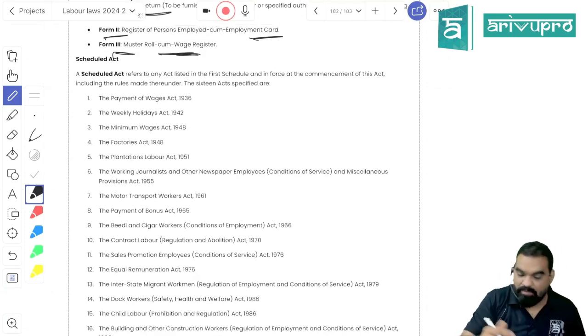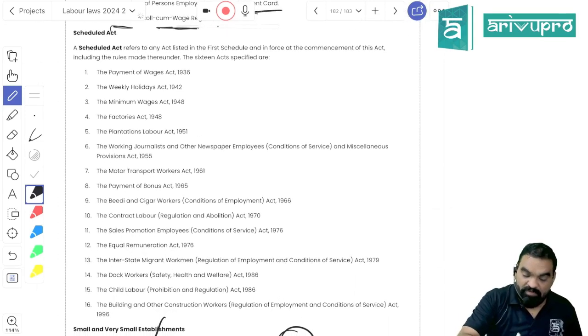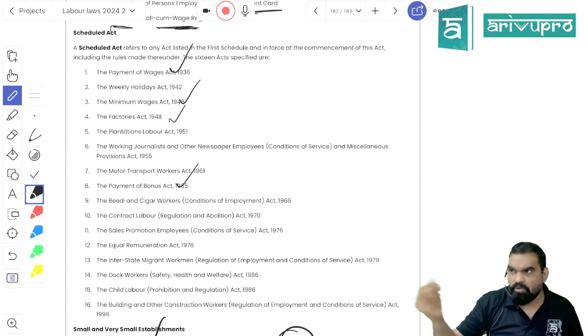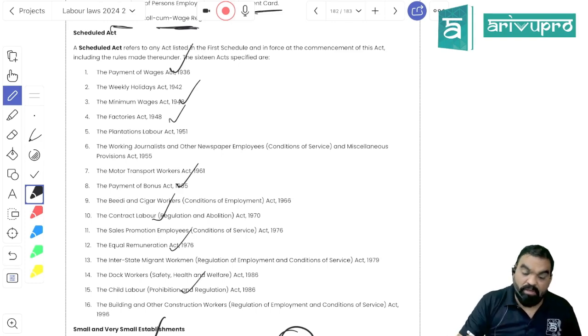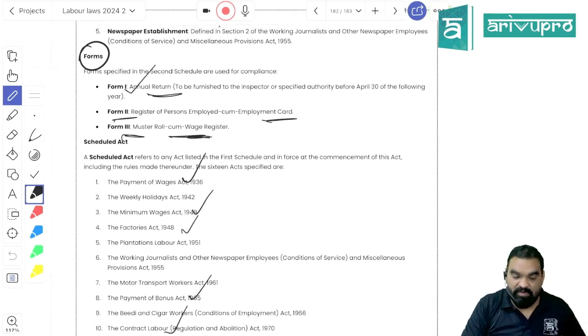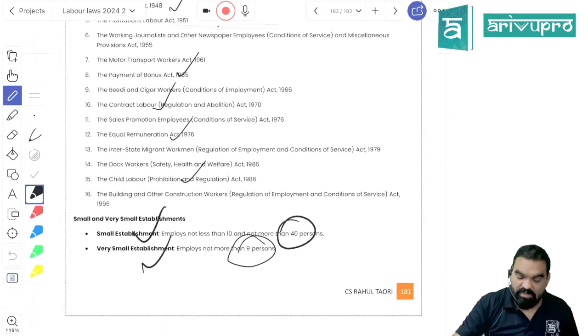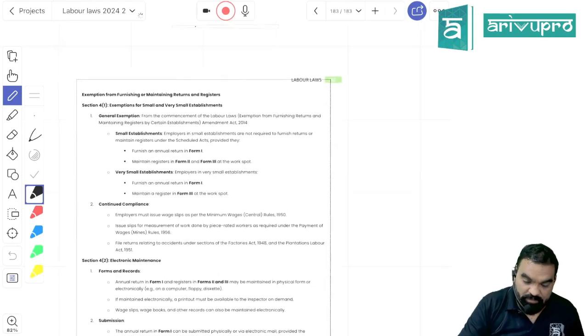These laws have been exempted, which means form number 1, form number 2, form number 3 will be treated as compliance with all these 16 laws, which include the Payment of Wages Act, Minimum Wages Act, Factories Act, right? Payment of Bonus Act. You can remember all those acts which are part of your syllabus, right? Contract Labor Act, Equal Remuneration Act, Child Labor Act, right? So if you have filed the annual return in form number 1 and kept registers in form number 2, the employee register, and form number 3, the wage register, it will be treated as compliance with the requirements of all these 16 laws, right?